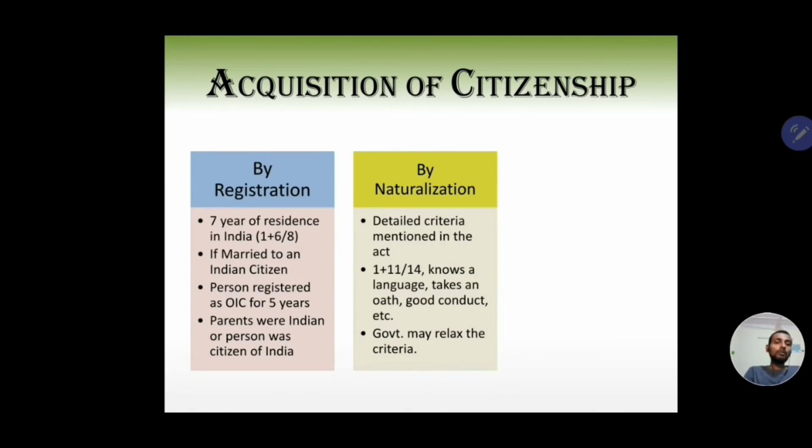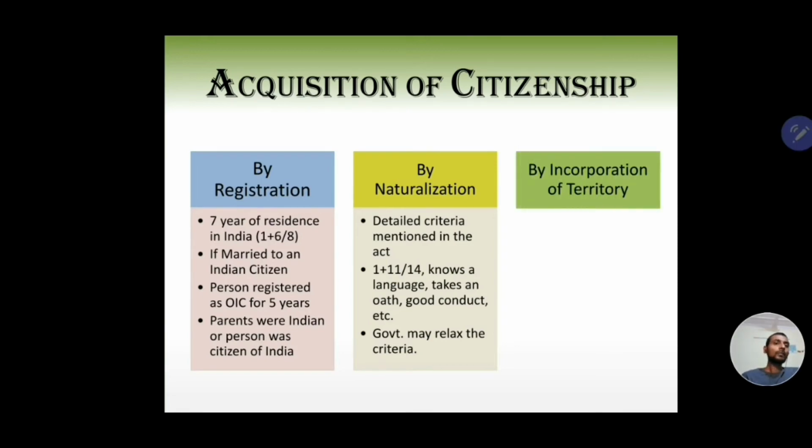Now, it is up to the government. The government may relax all the criteria. If the government feels that you are someone who has prominent knowledge in arts, literature, or science, it may relax these criteria and make you a citizen without you fulfilling any of these conditions. So it is again the prerogative of the central government, not the state government. The only government that can do so is the central government.